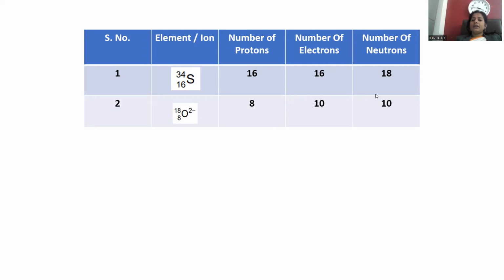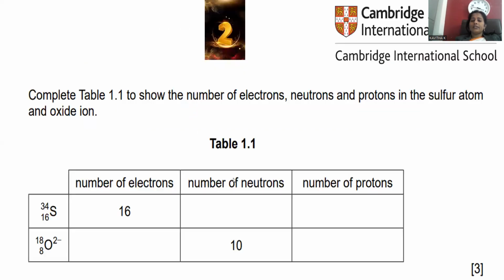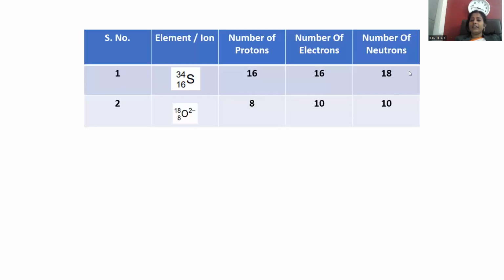Another problem is counting the number of neutrons. To count the number of neutrons, atomic mass minus atomic number is taken. It is the difference between atomic mass and atomic number. 34 minus 16, 18 is the neutron number of sulfur. 18 minus 8, 10 is the neutron number of the oxide ion, which is already given to you. So the neutron count for sulfur is 34 minus 16, that is 18. This is the way the entire table was deduced.